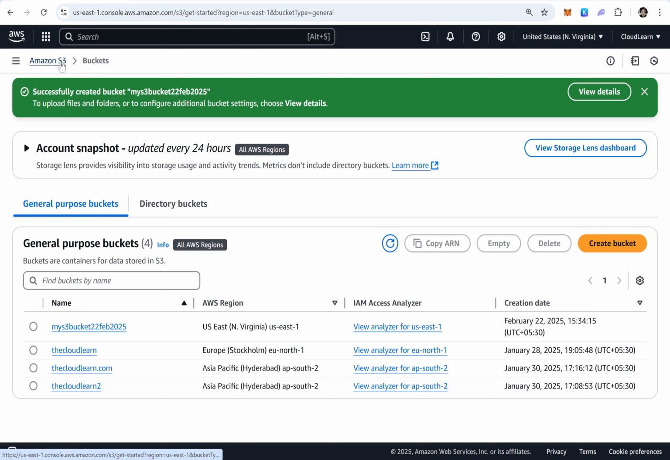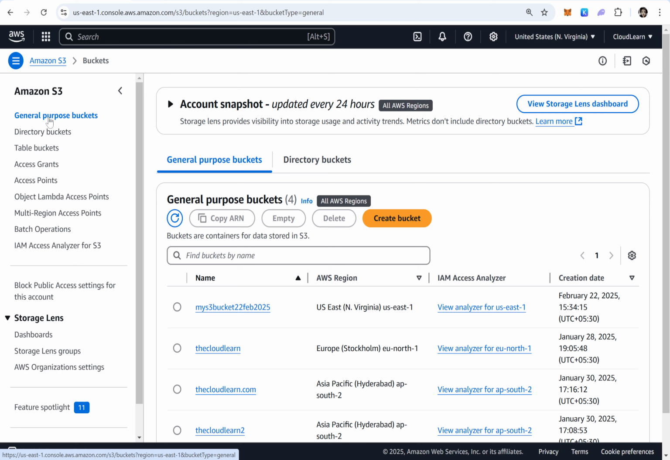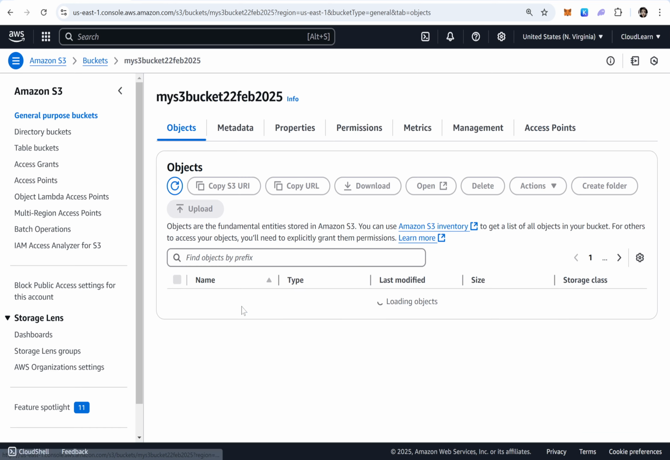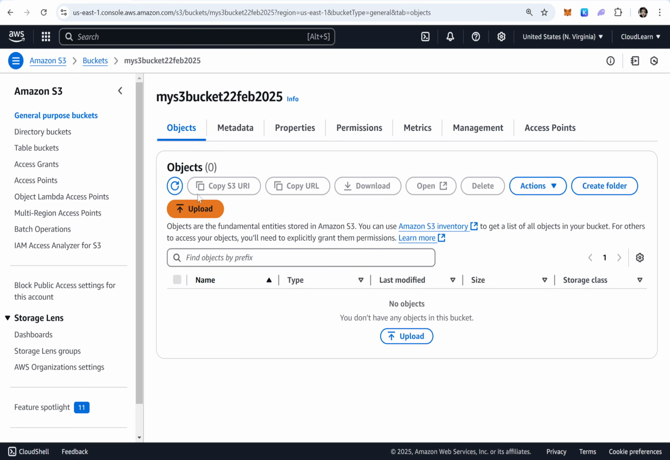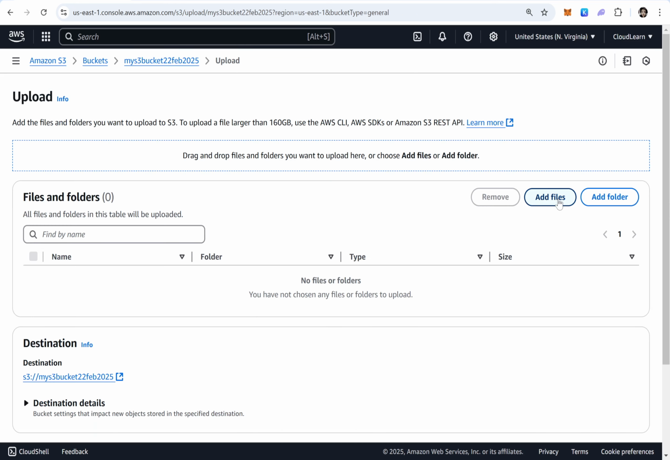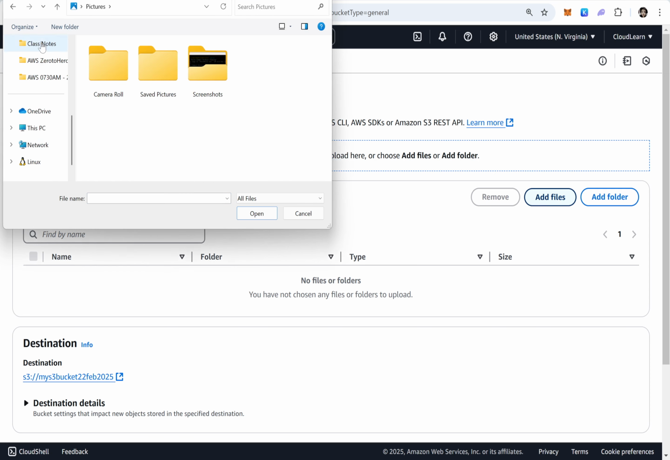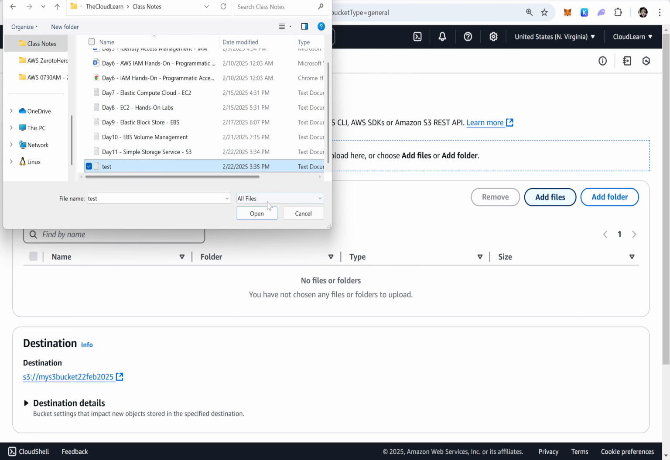How to upload? First you have to go to the S3 service. This is the S3. On the left side, you can see one option called general purpose buckets. Click on that. Click on your S3 bucket, my S3 bucket 22 Feb 2025. Here you can see there are different tabs. We will go through each and every tab. Click on upload, add a file, and here is the file, open.